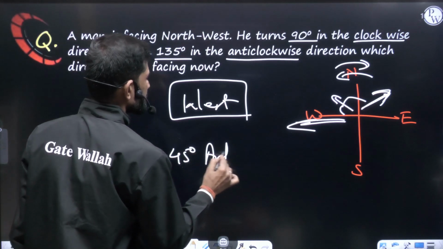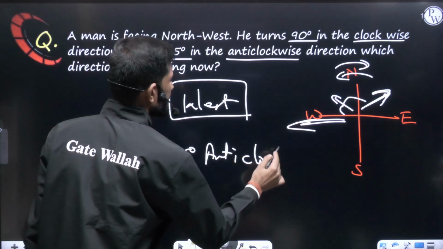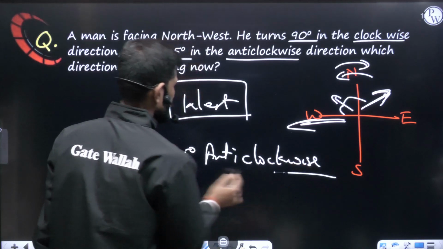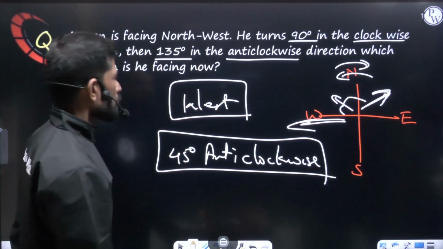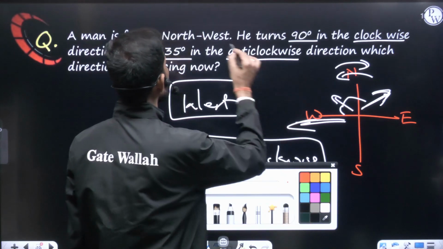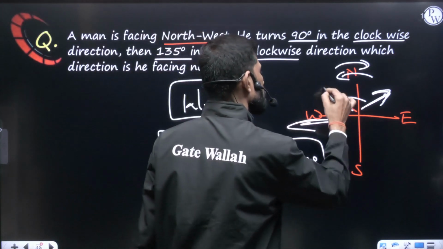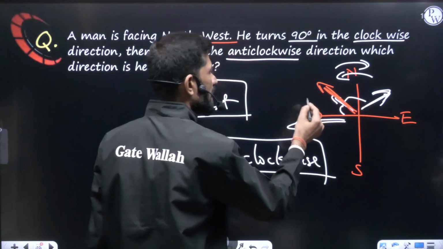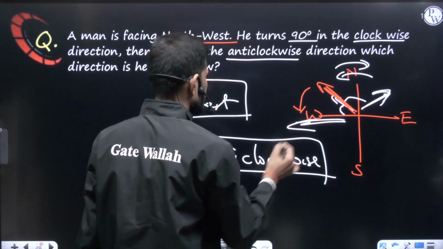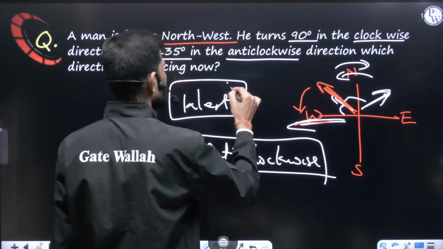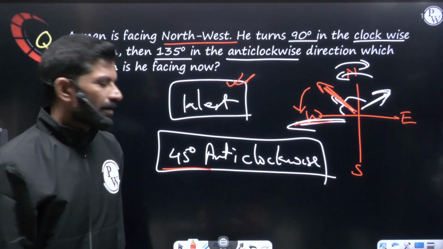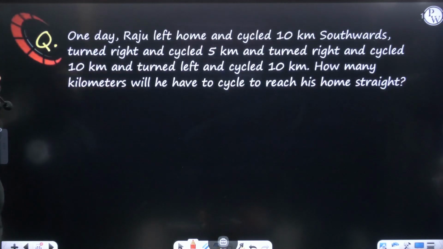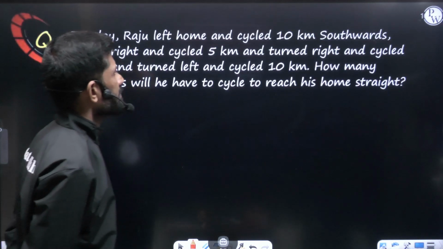So directly we can say we have to move that person 45 degrees anti-clockwise from the initial position. Initially he was in the northwest, so northwest means this direction. We just have to move that person overall 45 degrees anti-clockwise. So he will be coming in the west. As simple as that.